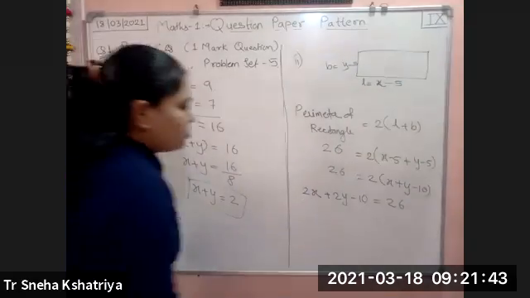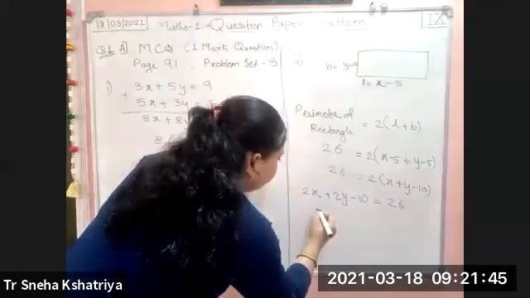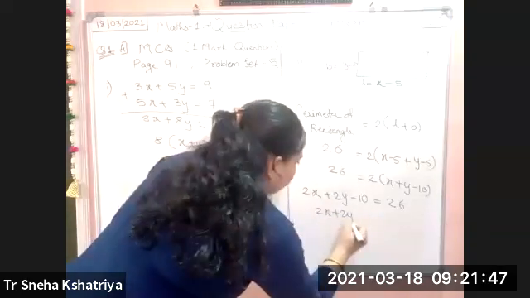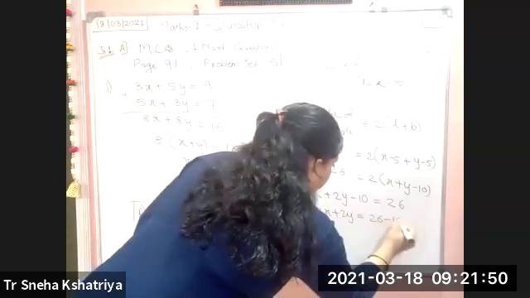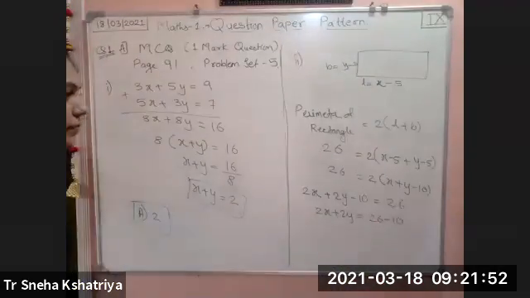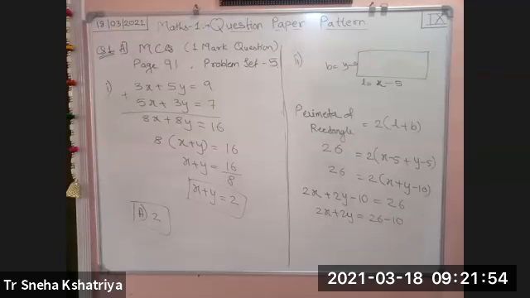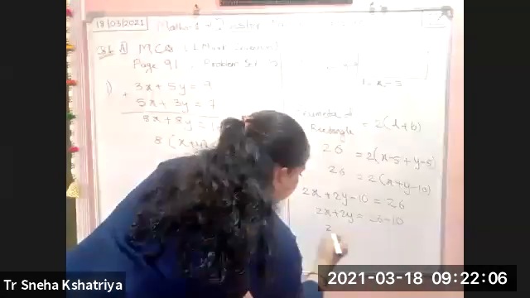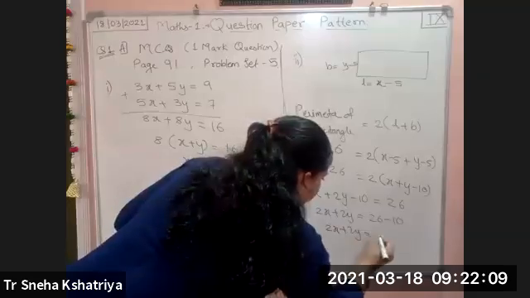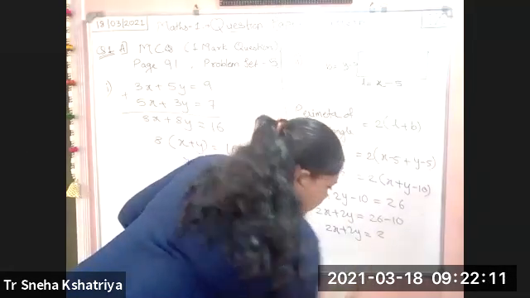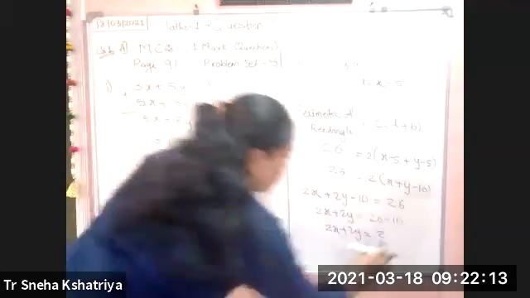Okay. So minus 10 will shift there. 2x plus 2y is equal to 26 minus 10. 2x plus 2y is equal to 16, since 26 minus 10 is 16.